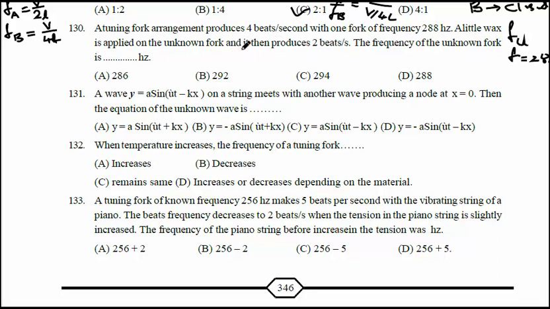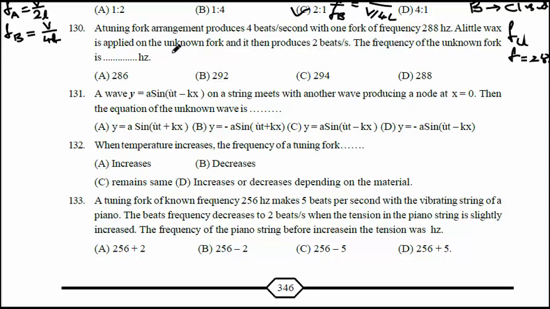Whenever wax is applied to any fork, its frequency decreases. Remember, waxing and filing: waxing reduces the frequency, while filing, which means cutting the stem, increases the frequency. Here waxing is there, so the frequency of the fork decreases and the beats become 2. Beats also reduce. What is the frequency of the unknown?